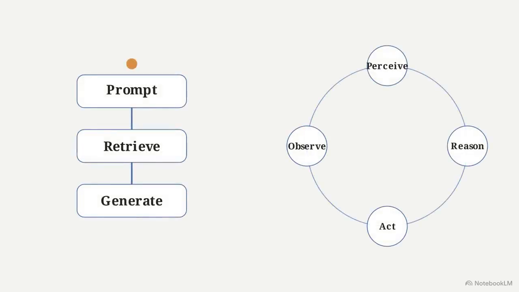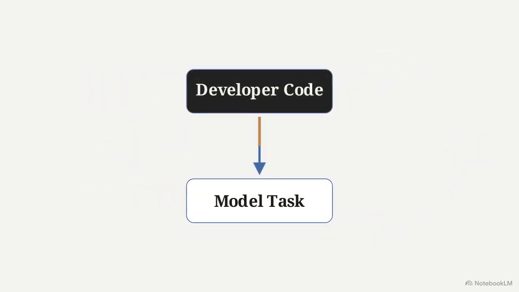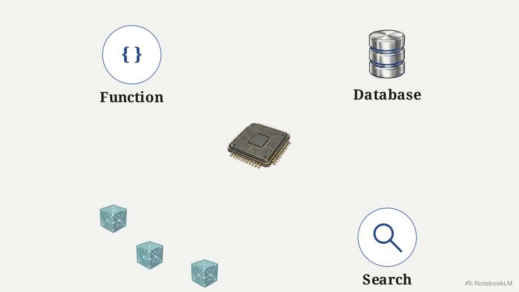Agentic AI replaces that linear sequence with a circular cycle. Instead of a one-time execution, the agent perceives its environment, reasons about its next step, acts using a tool, and then observes the result to start the cycle again. This creates an inversion of control. In traditional software, the developer's code calls the model to perform a task. In an agentic system, the model effectively decides which code to run next.